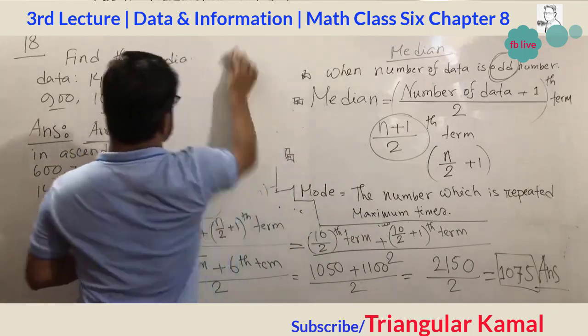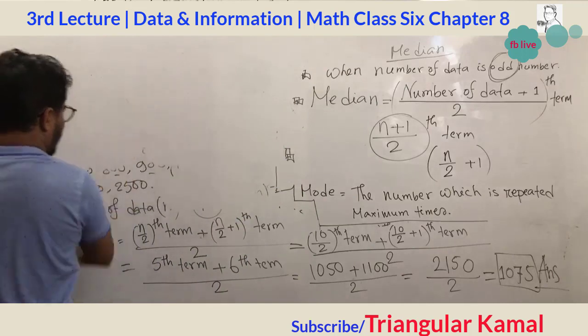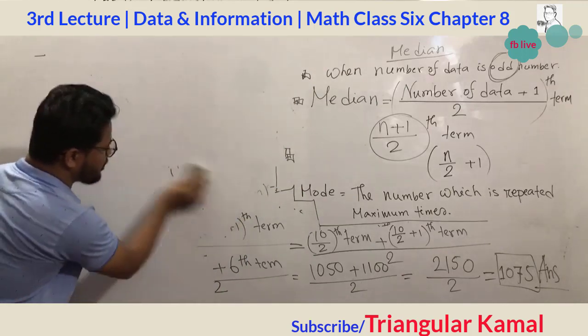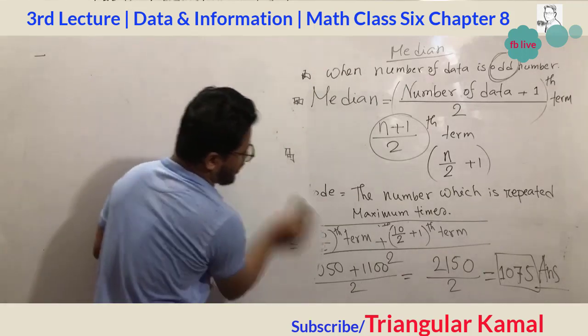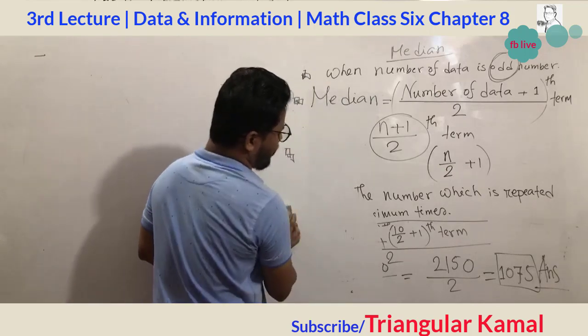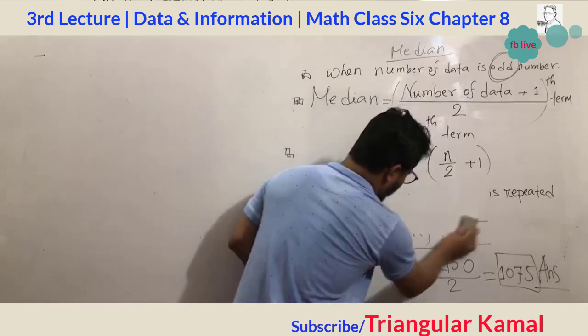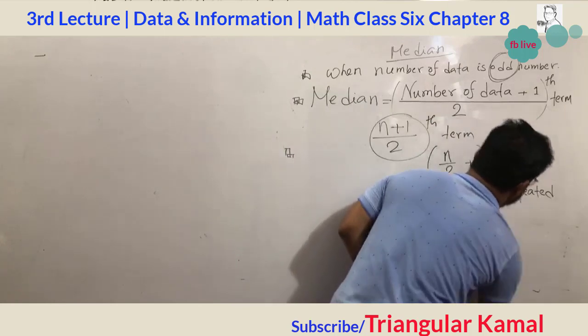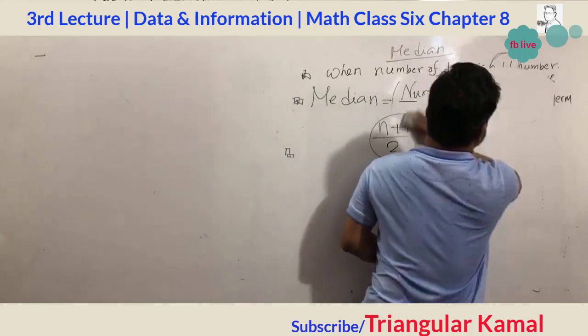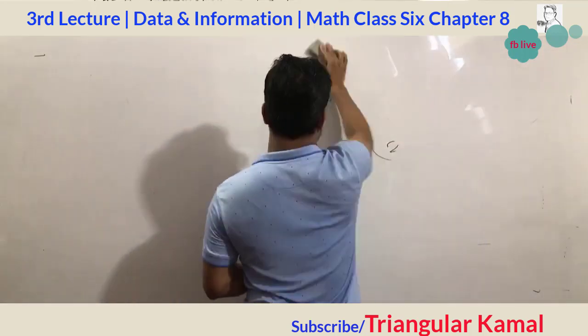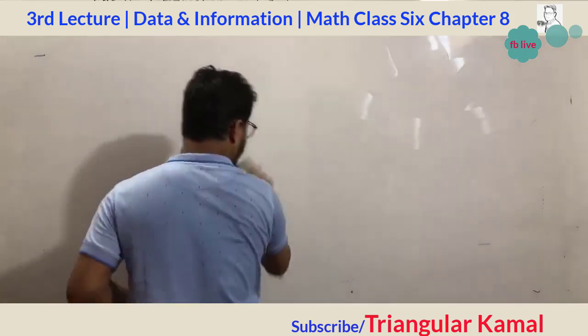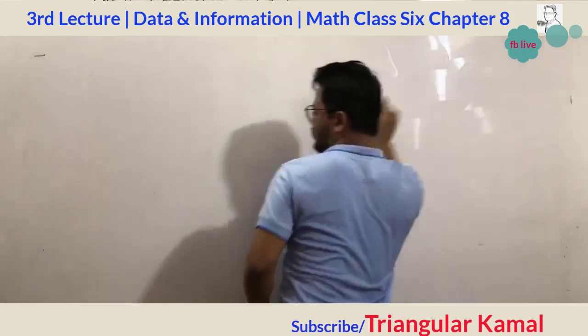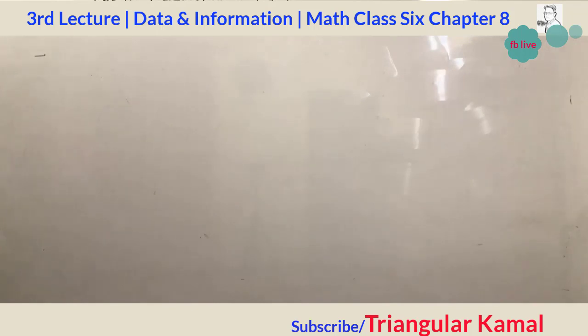The definition of mode is the number which is repeated the maximum times, the number which appears or is repeated the maximum times. Now give attention. You can practice the question number 19.